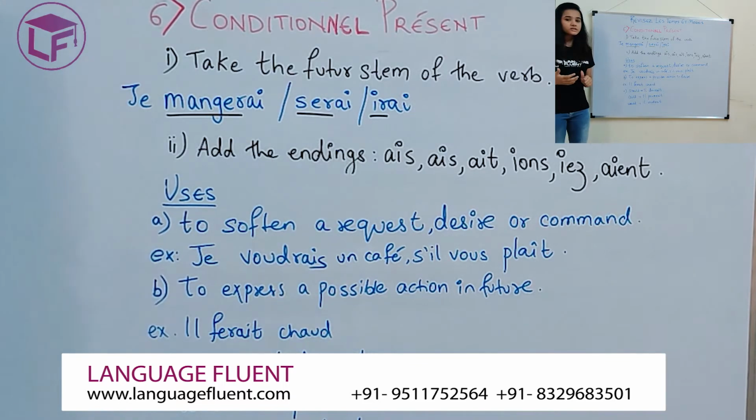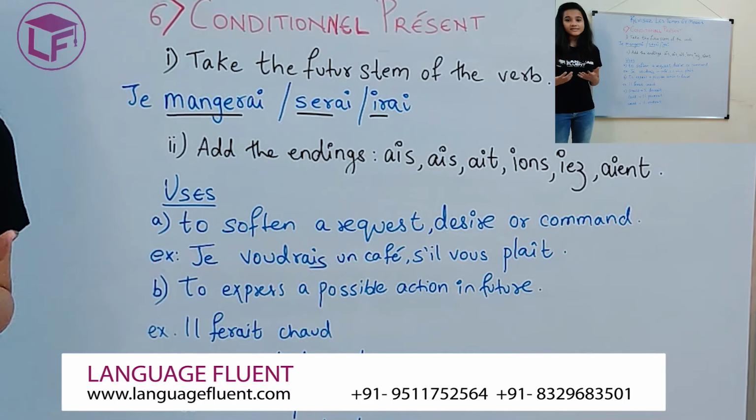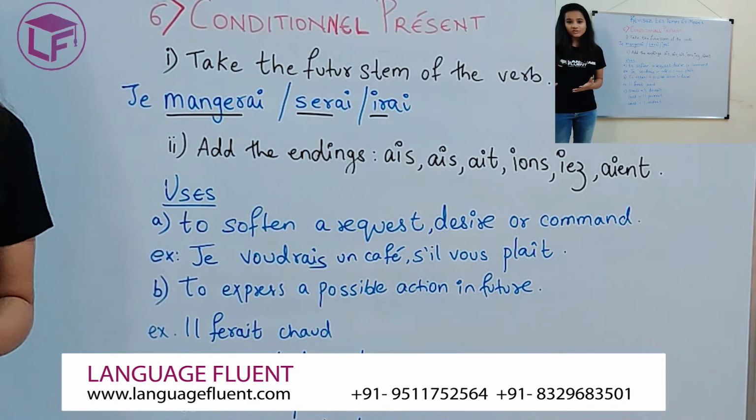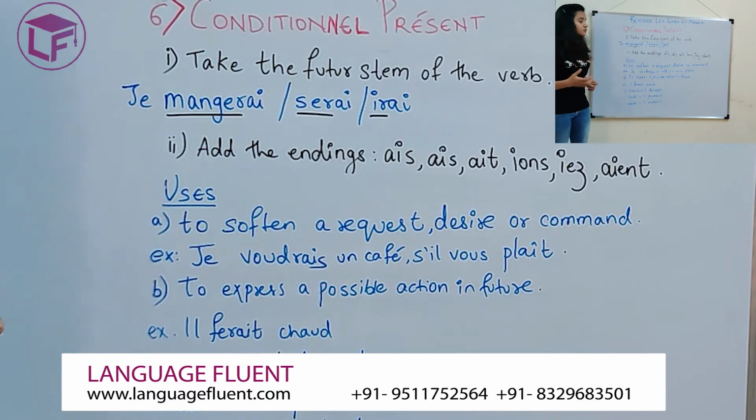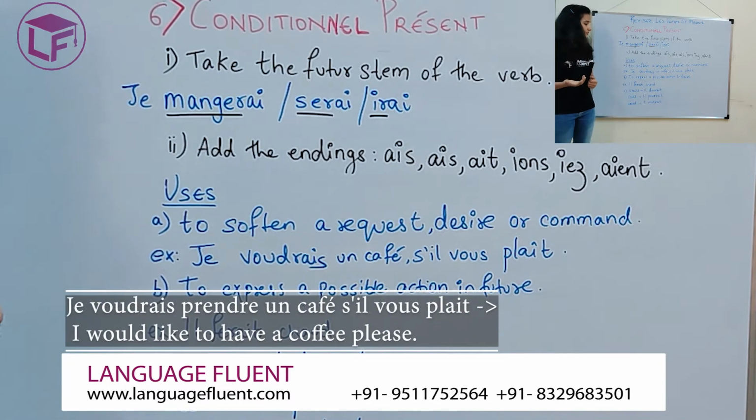When you want to soften a request, desire or a command, that's when you will use your conditionnel présent. If you remember all your dialogues where you go to a restaurant and order your meal, you always say je voudrais. That's the first ever verb we learned in conditionnel présent. So, je voudrais un café s'il vous plaît. I would like to have a coffee, please.